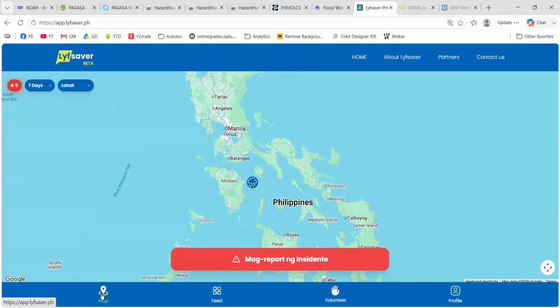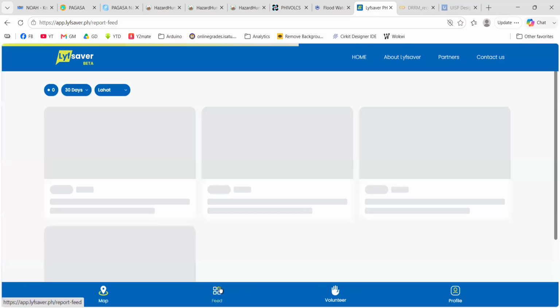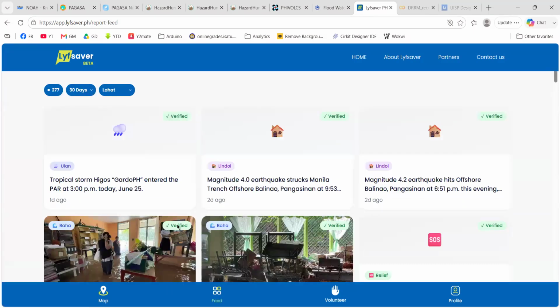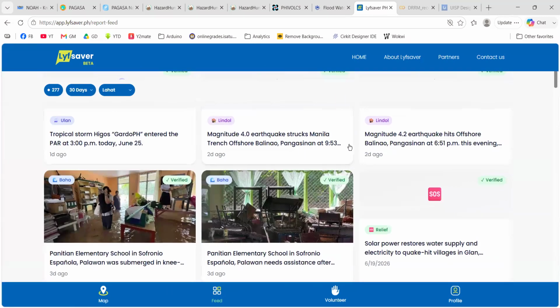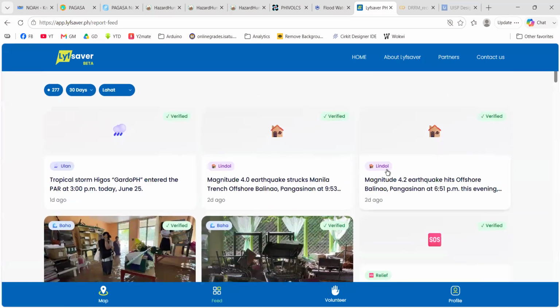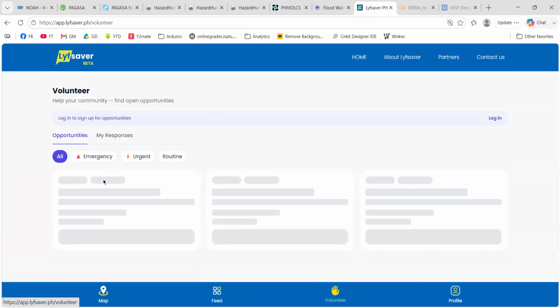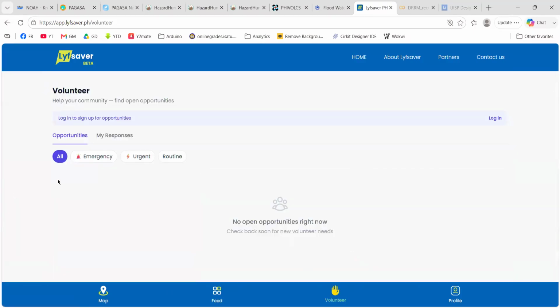Now let's check this. This is the map feature. We have the feed. I think these are articles and incidents reported. Here is where disaster recovery and rehabilitation comes in, because that's our topic for today.